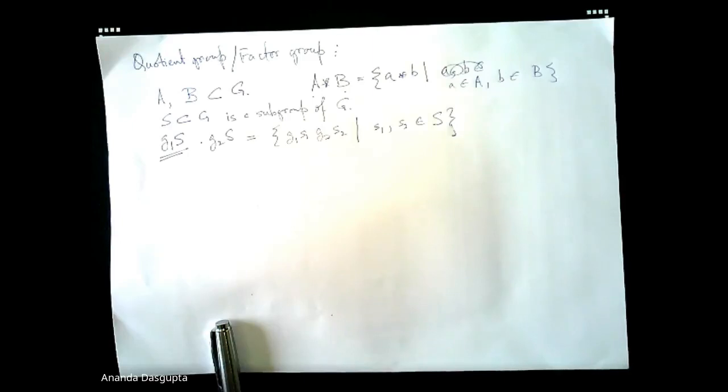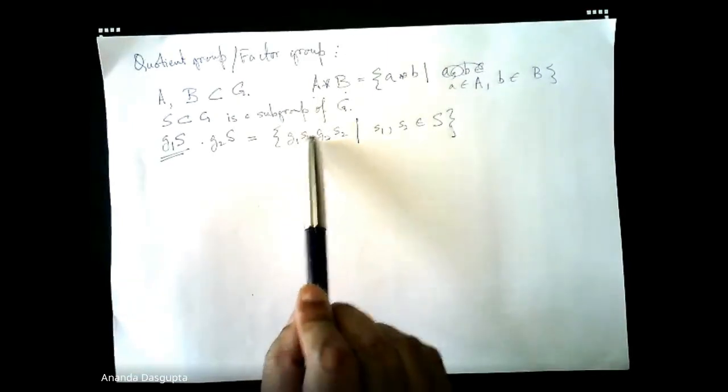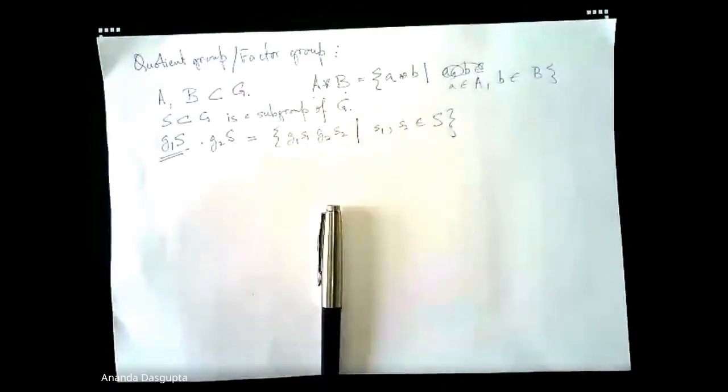Now, this is where the problem lies. Notice that the G2 sitting in between S1 and S2 does not have to belong to the subgroup S, right?